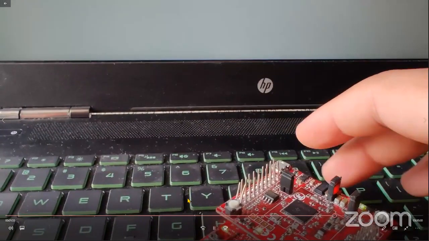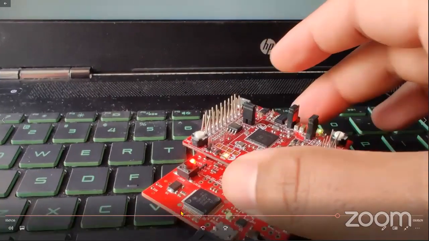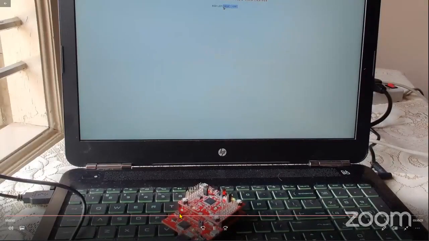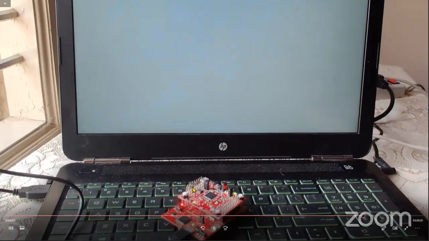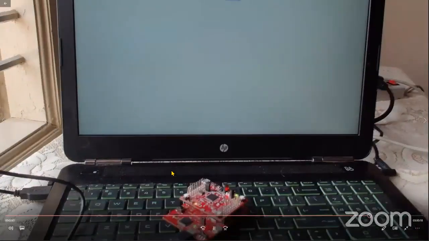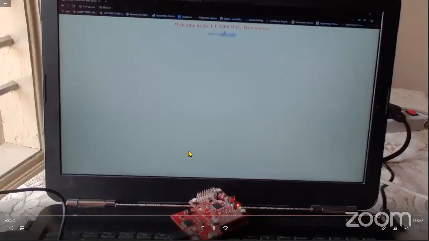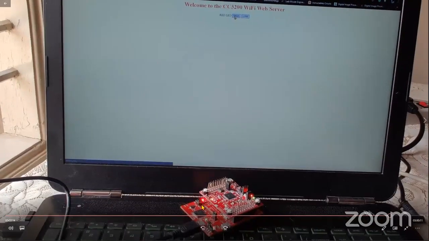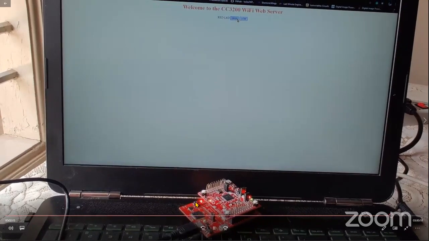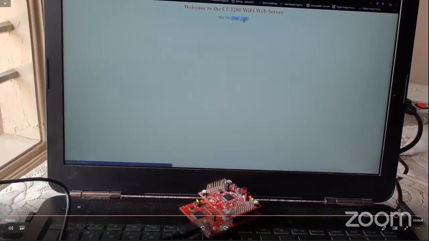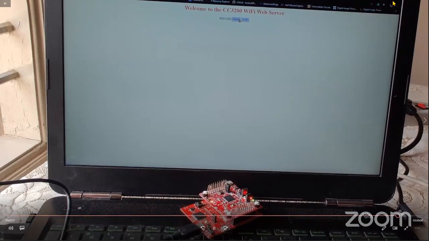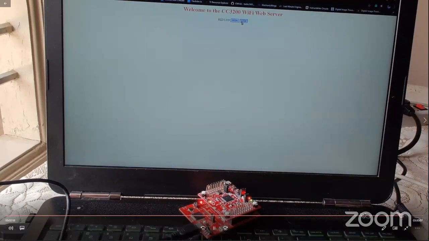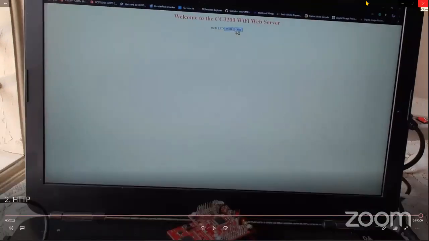You can observe the LED next to the switch there. When I click on high and low, it turns on and off. You can see it here, it turned off. It is turning on. Once I click on low, it is turning off. So this is a small application done using the Internet of Things.